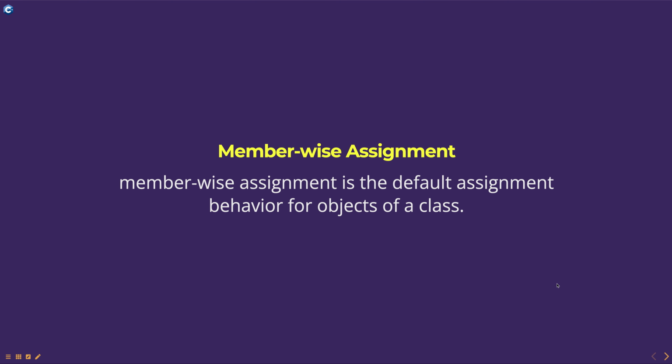Today we are going to discuss member-wise assignment, part of the programming in C++ course. In C++, member-wise assignment is the default assignment behavior for objects of a class. When you assign one object of a class to another object of the same class, each member of the object being assigned is assigned to the corresponding member of the object being assigned to.